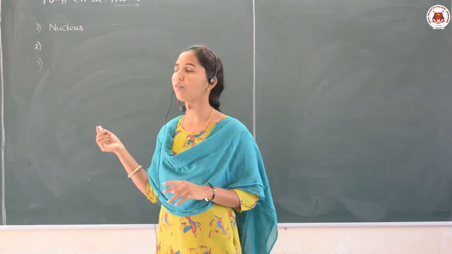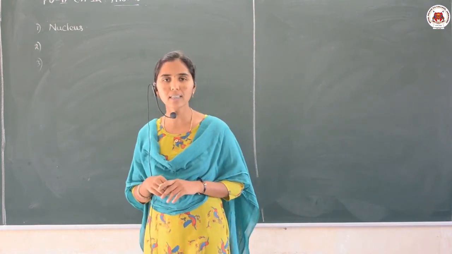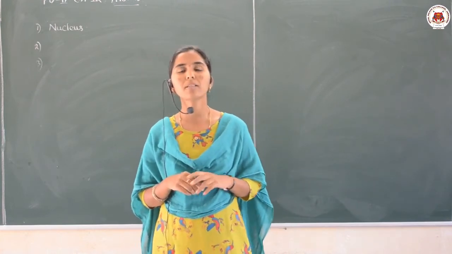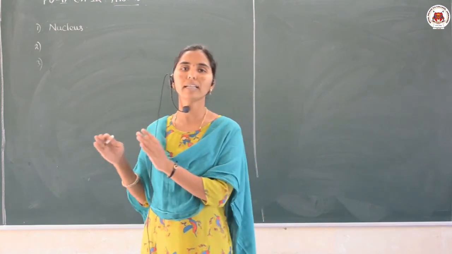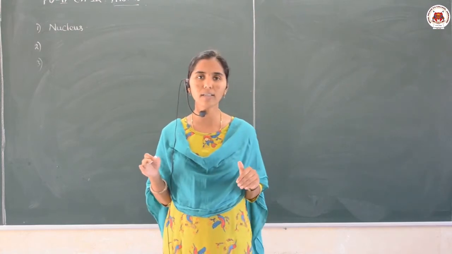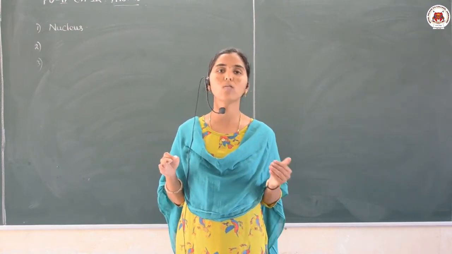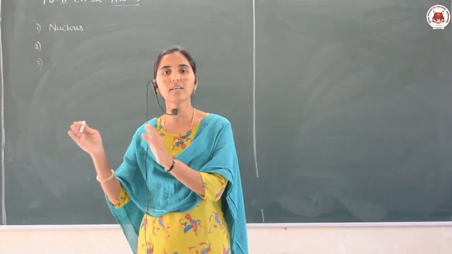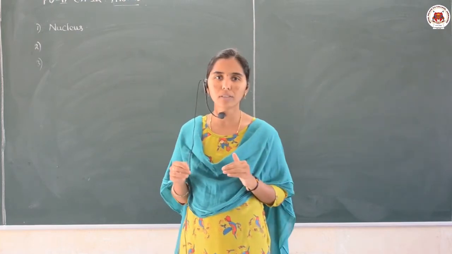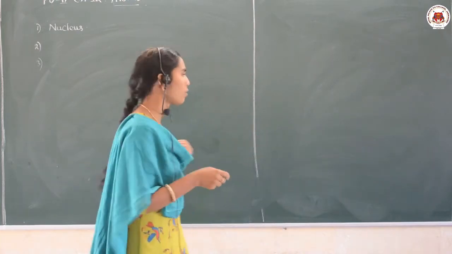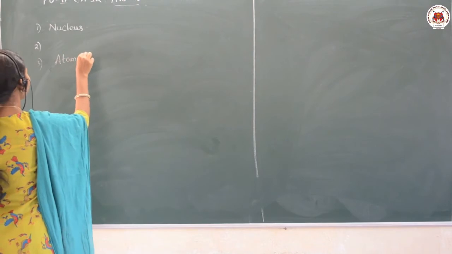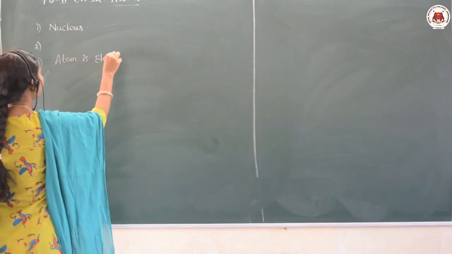The number of negative charges is equal to the number of positive charges, which means the total charge will be neutral. Therefore, Rutherford says that the atom is electrically neutral.